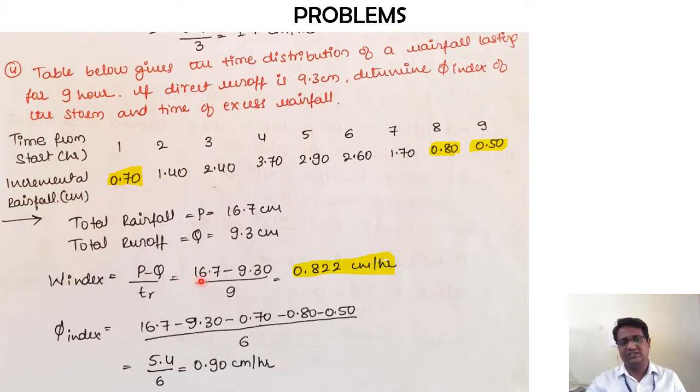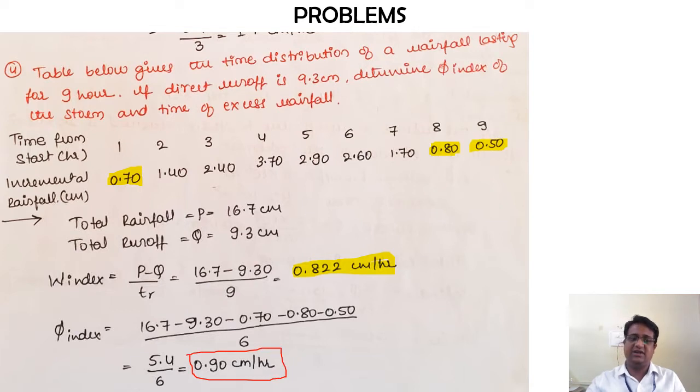So first hour 0.7, 8th hour 0.8, and 9th hour 0.5, divided by the total duration of 9 hours, out of which I have removed 3 hours. So 9 minus 3 is equal to 6, and with that we get the value of phi index as 0.9 centimeters per hour.